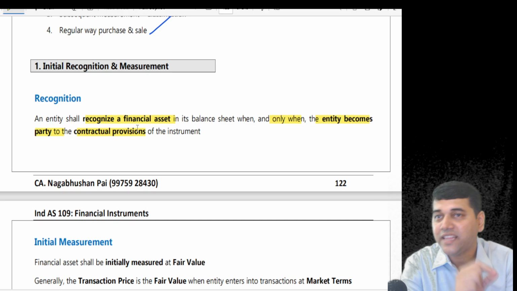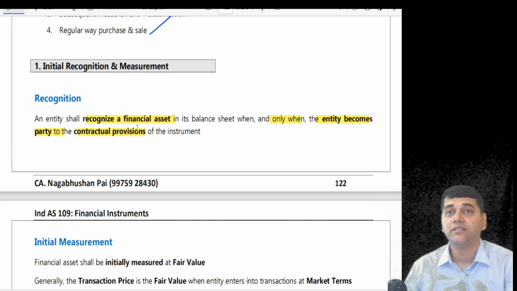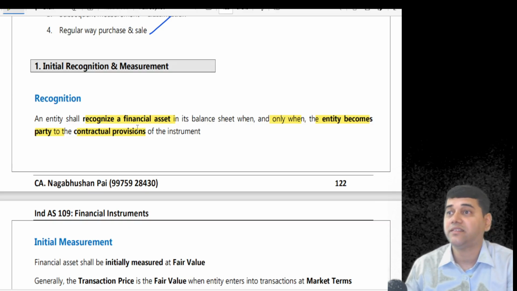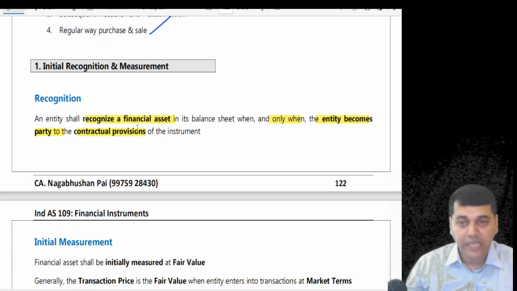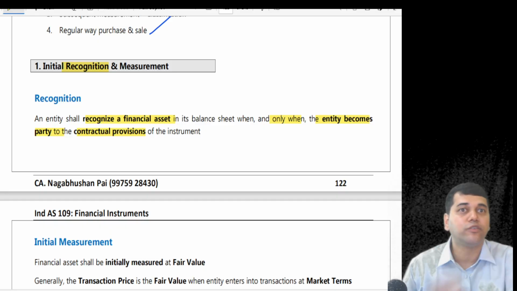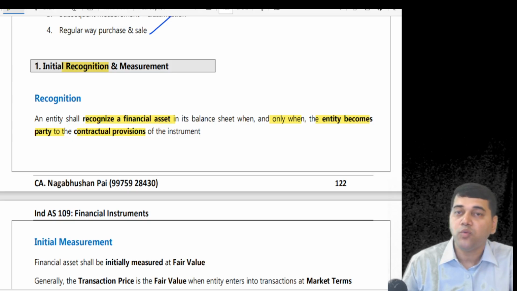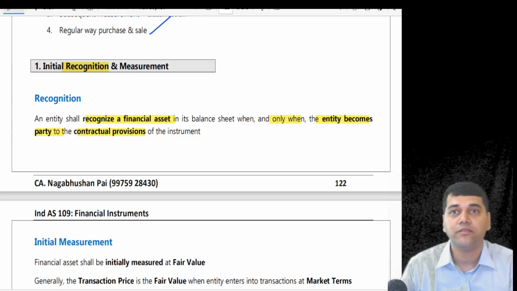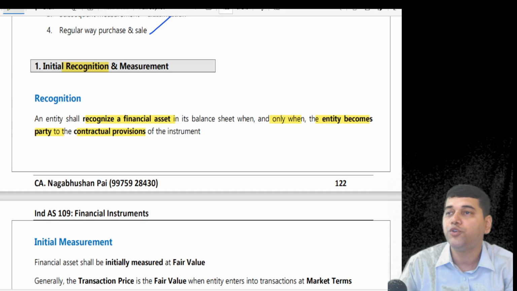On the day you sign the contract, what accounting entry are you going to pass for a financial asset? Financial asset account debit. Financial asset account debit is nothing but recognition. That's called initial recognition. Now the question comes, what is your initial measurement when you pass the accounting entry, financial asset account debit? What is that amount you are going to write?